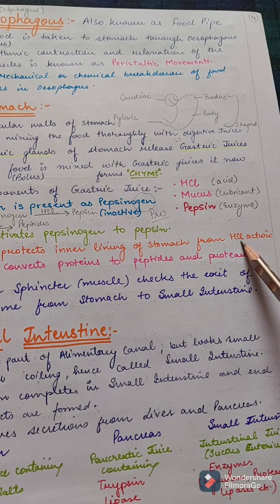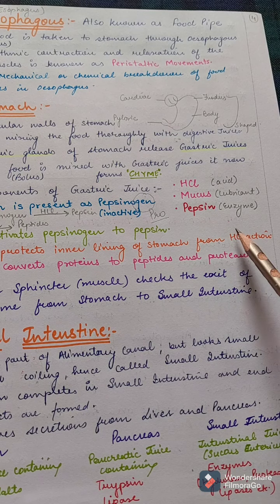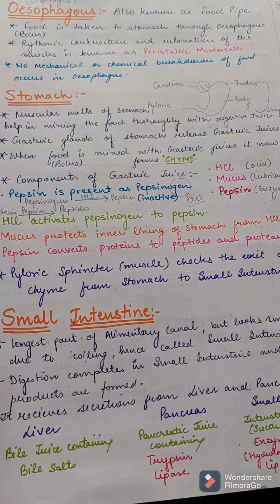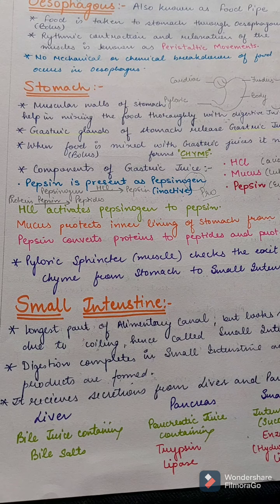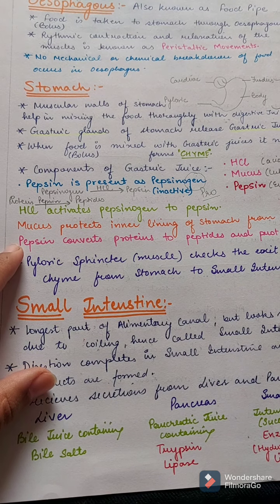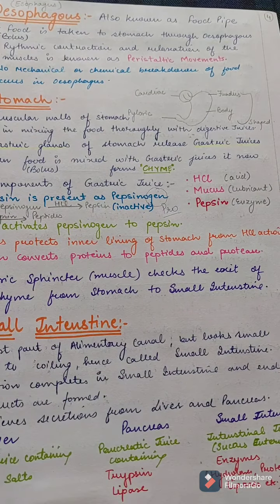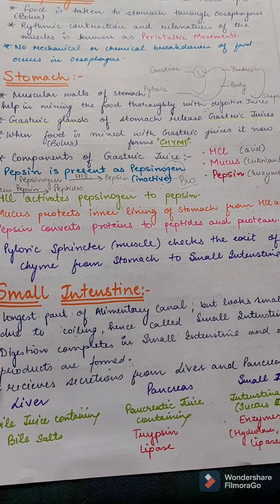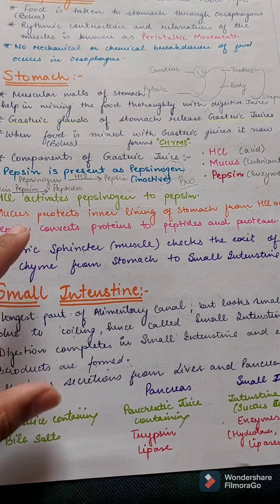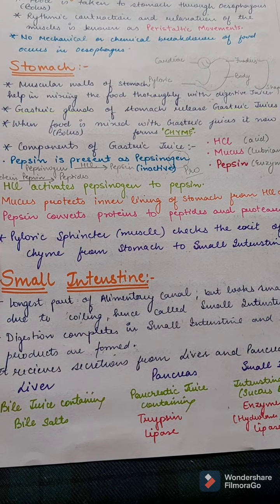As it is an acid, acid can destroy or harm the inner lining. So mucus prevents the harmful effects. Now what is the function of pepsin? It converts proteins to peptides and proteases, right? There is a muscular structure known as the pyloric sphincter. This checks the exit of chyme from the stomach to the small intestine.